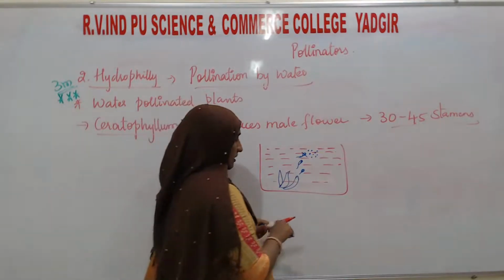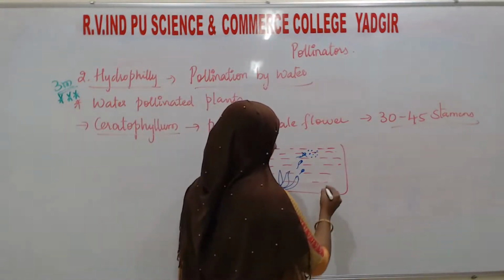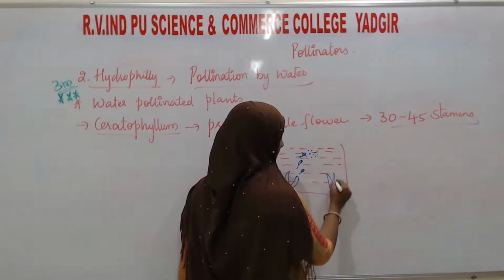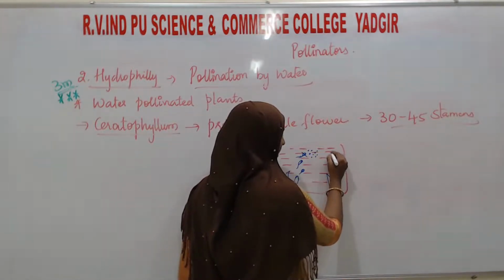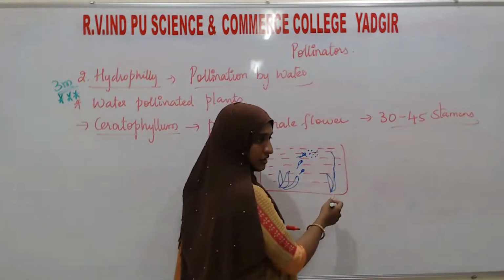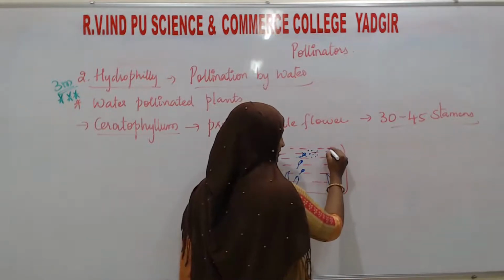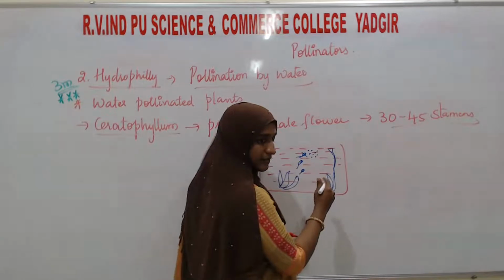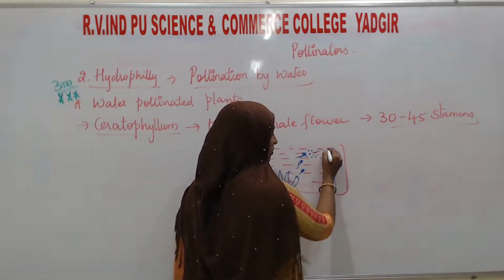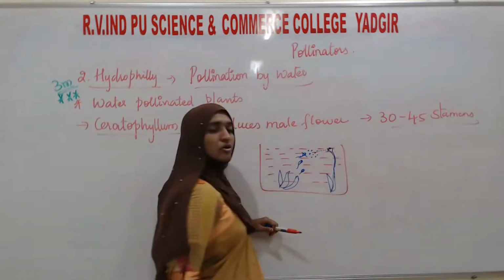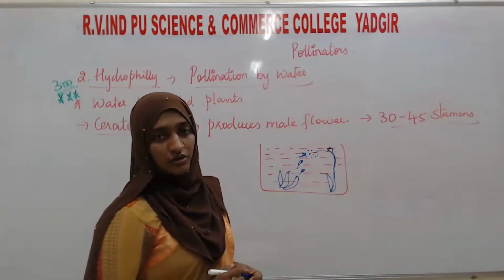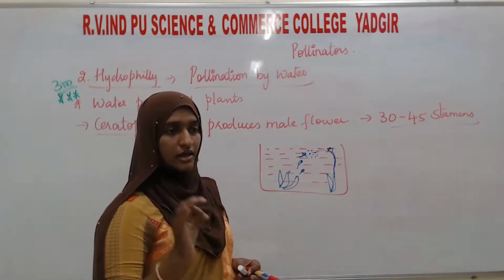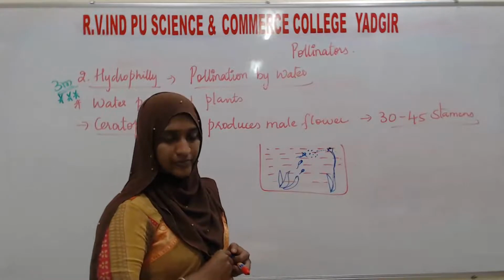The female flowers will have a long style, so the stigma will always be at the surface of the water. Then pollination is going to take place in Ceratophyllum.